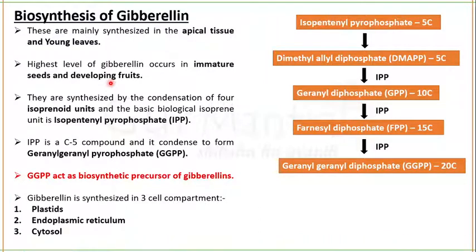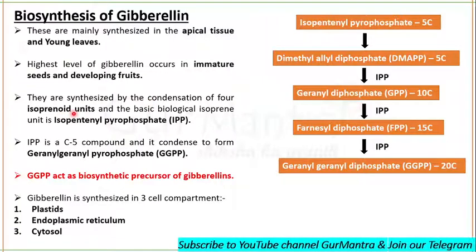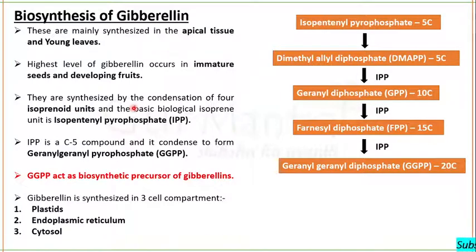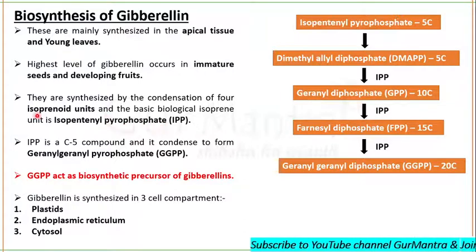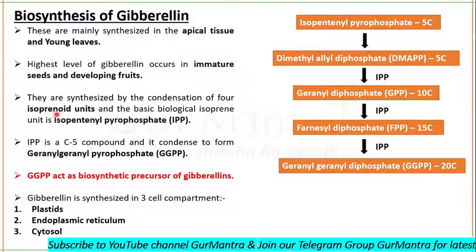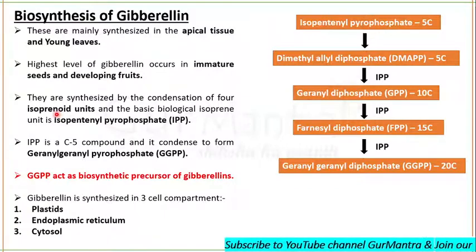Okay, we know that they are synthesized by the condensation of 4 isoprenoid units. The basic biological isoprene unit is isopentenyl pyrophosphate. Now you must ask me: if they are synthesized by the condensation of 4 isoprenoid units, then why don't you say these are tetraterpenoids instead of diterpenoids?